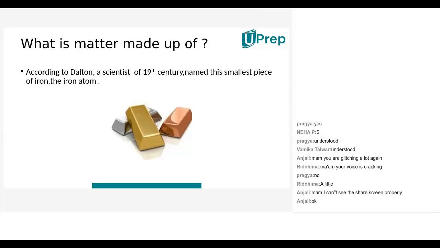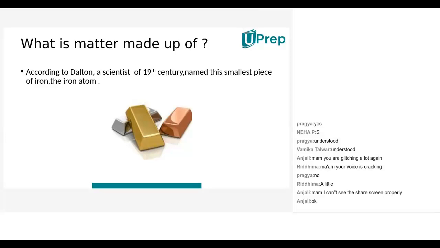The postulates are nothing but proved statements. For every element, if it is pure, 118 elements are present. If you take the iron element, it breaks into simpler particles which cannot be divided further. That indivisible particle, whose name was already given by Democritus, John Dalton said is indivisible. The smallest part of that iron gives the entire properties of that iron element, even the mass and even the physical and chemical properties.